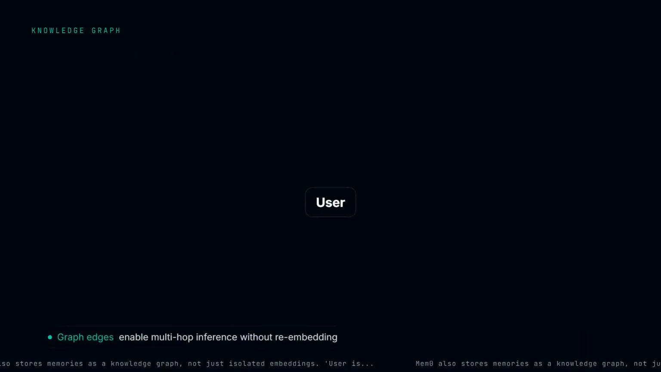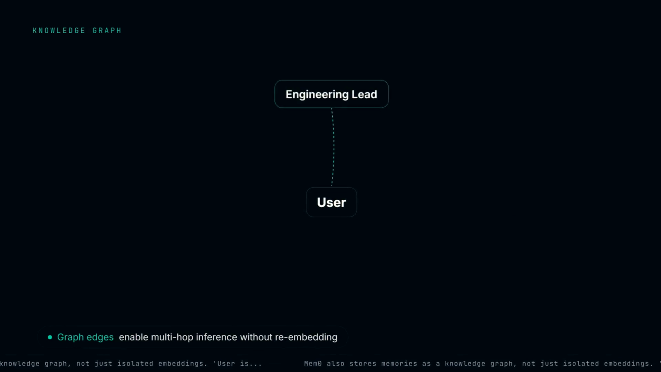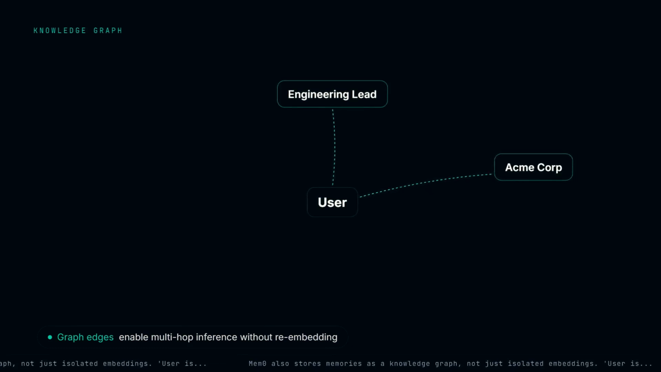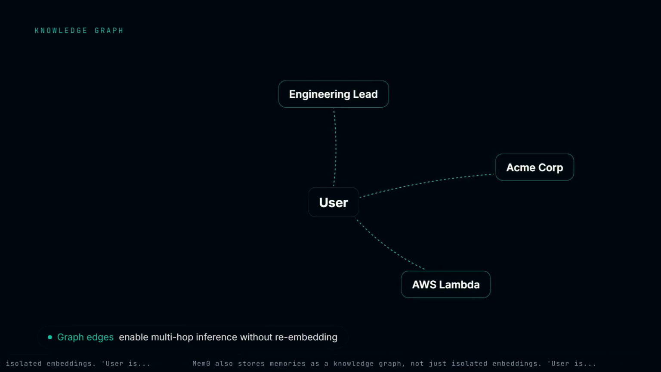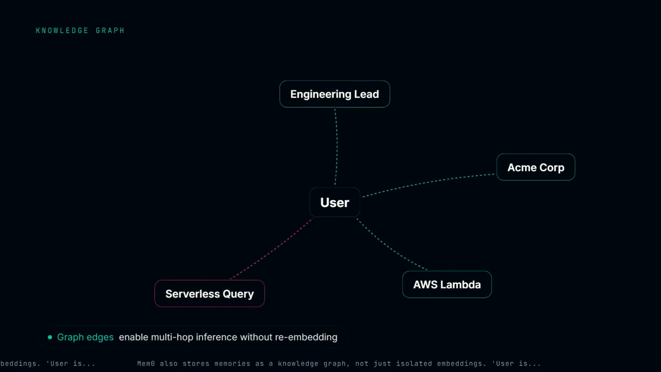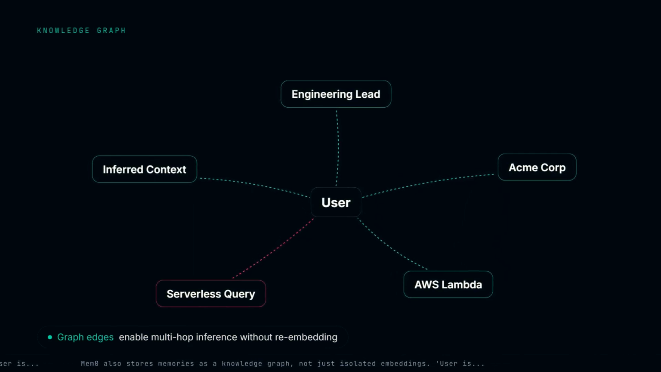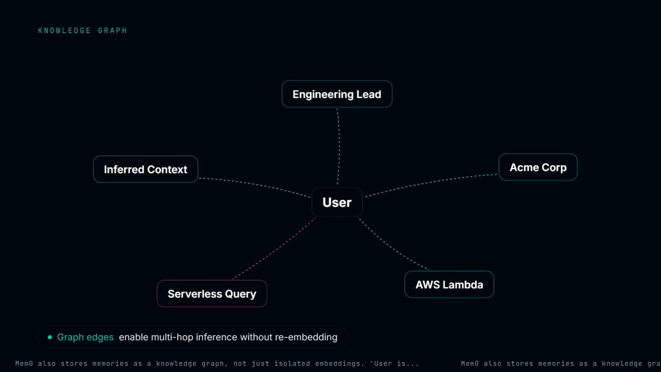Mem0 also stores memories as a knowledge graph, not just isolated embeddings. User is an engineering lead at Acme Corporation. Acme runs AWS Lambda. When the user says we need serverless solutions, the agent infers they already use Lambda, without the user restating their job, company, or stack.